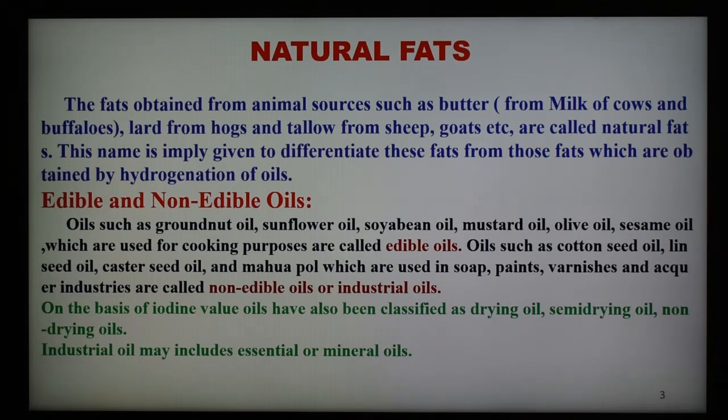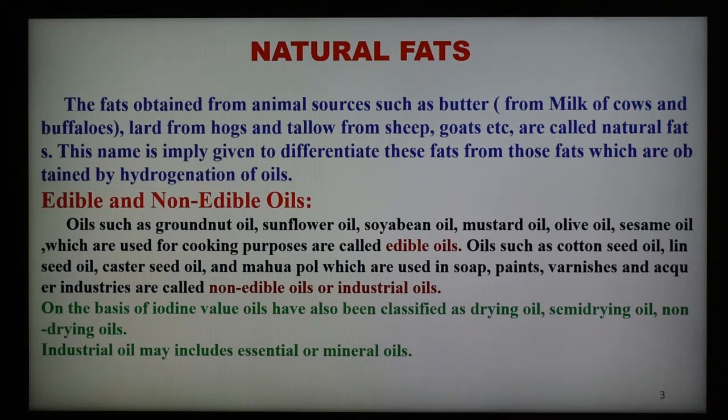And as we know, on the basis of iodine value, oil can be of three different types, that is drying, semi-drying, and non-drying oils. And industrial oil may include essential oil or mineral oil. Essential oils such as rose oil, jasmine oil, lavender oil, eucalyptus oil, and peppermint oil are volatile oils isolated from plants.